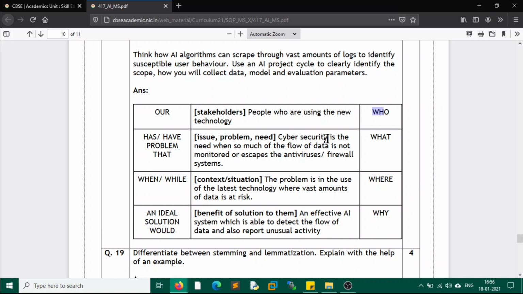Issue, problem, need. Cybersecurity is the need when so much of the flow of data is not monitored or escaped by antivirus and malware systems. Then what, when, why. So in the context, the problem is in the use of the latest technology where a vast amount of data is at risk. An ideal solution would be an effective AI system which is able to detect the flow of data and also report unusual activities.